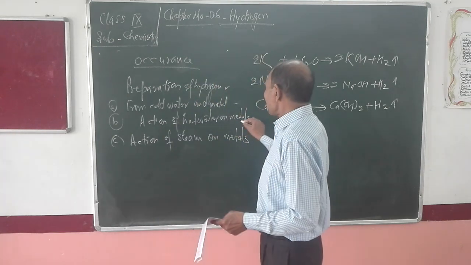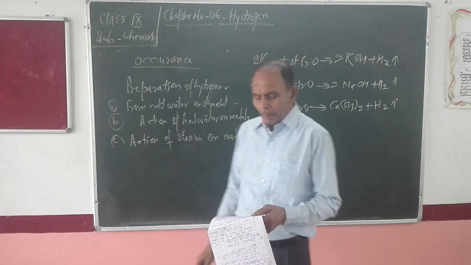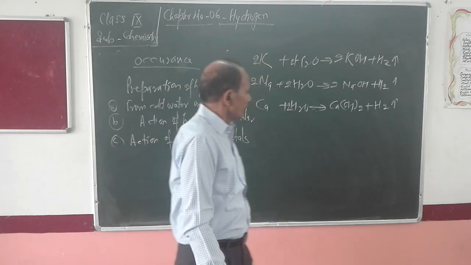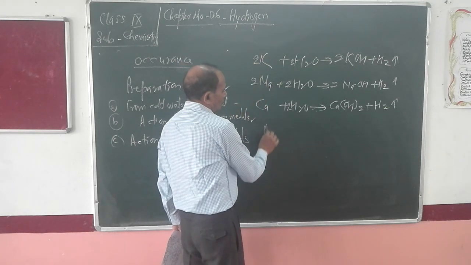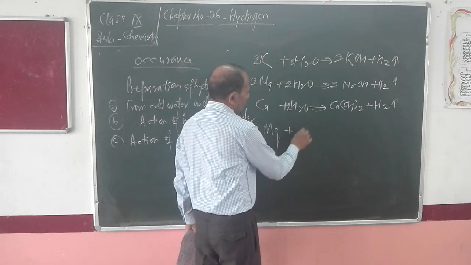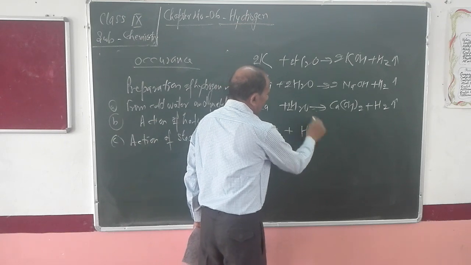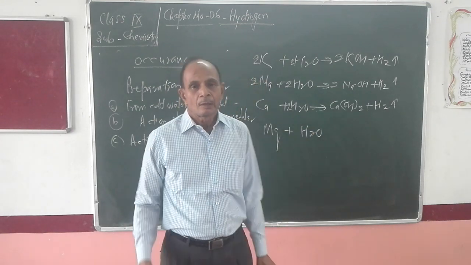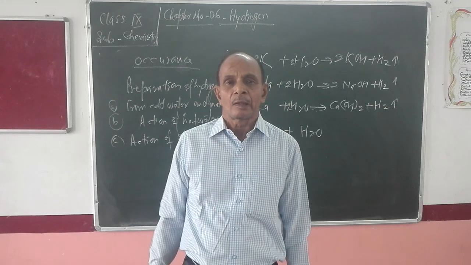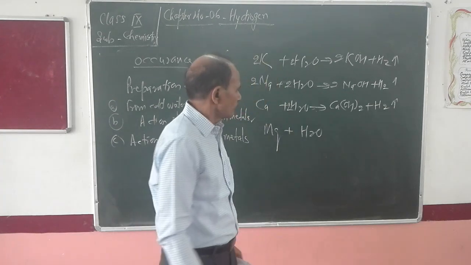Next is action of hot water. Magnesium reacts with boiled water to form its hydroxide along with the production of hydrogen gas.